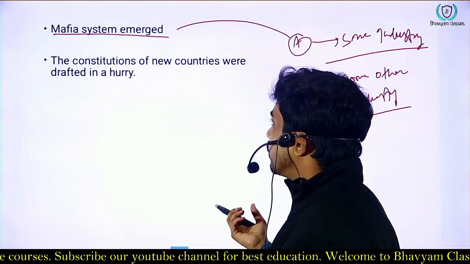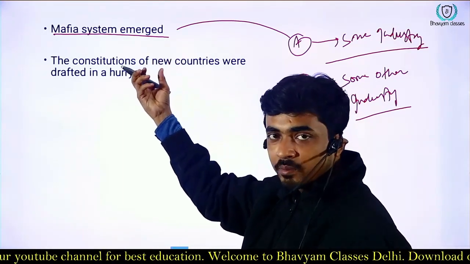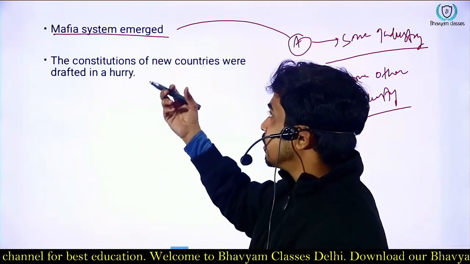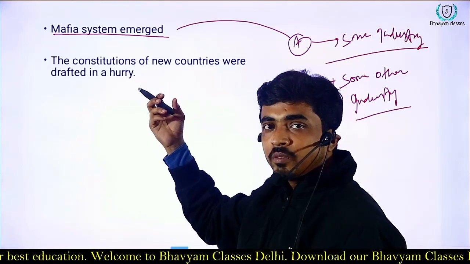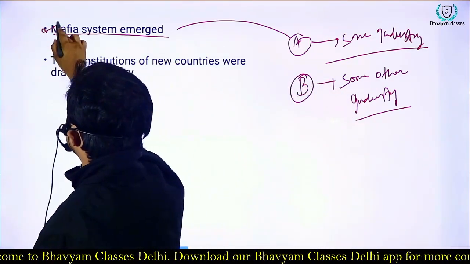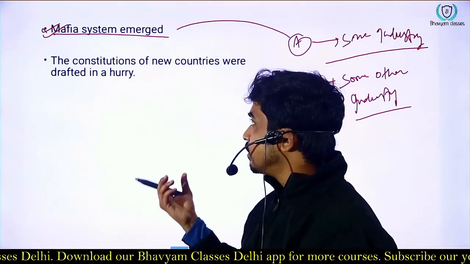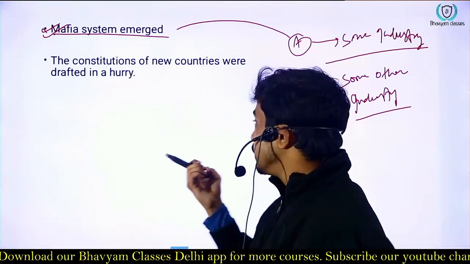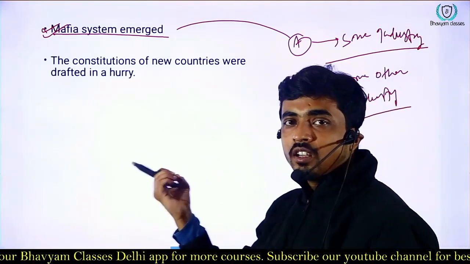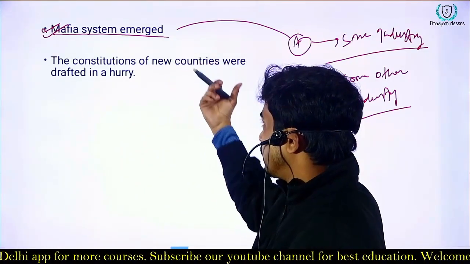Since there was havoc in the USSR, that was the reason behind the emergence of the mafia system, and the mafia system was consolidated by the ideas of free market. Since there is free market, government can't do anything. If you have control of all the resources, government can't do anything. So that's how the mafia system emerged.